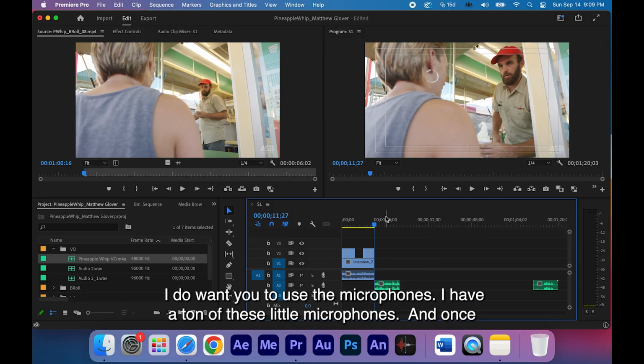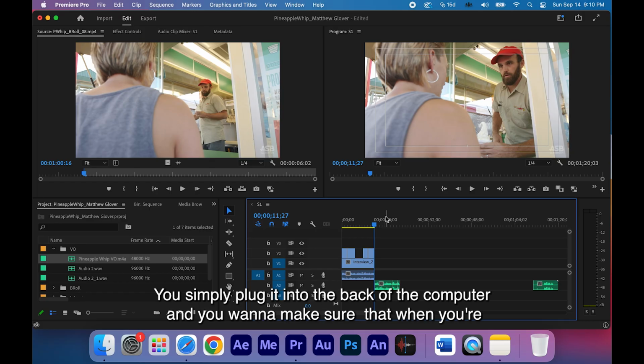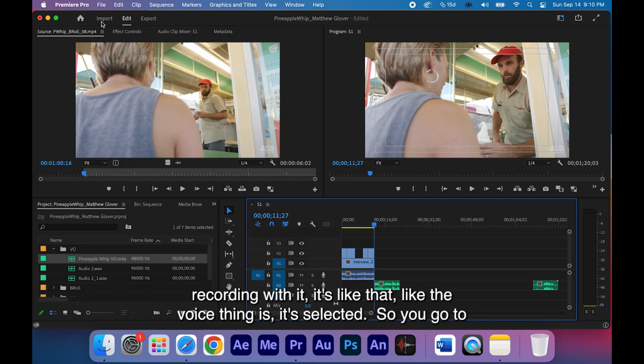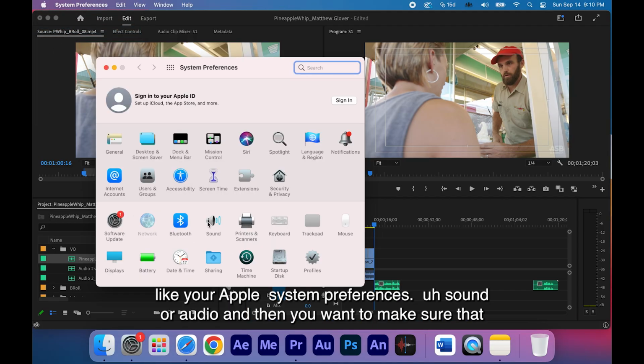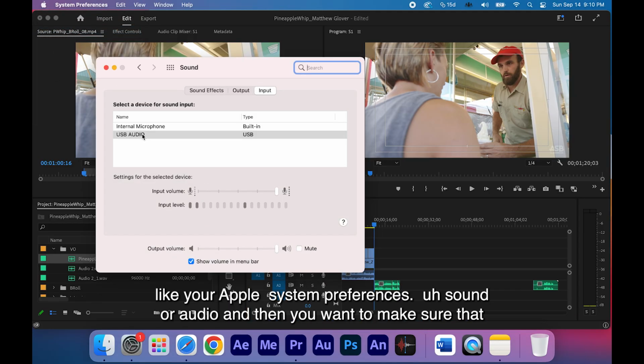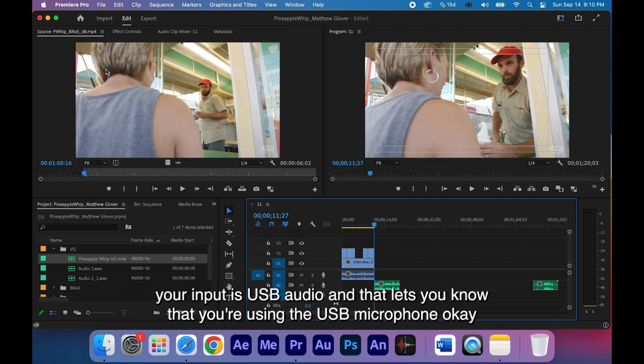I do want you to use the microphones. I have a ton of these little microphones, and once you're at this point, ask me for a microphone and I'll give it to you. It's a USB microphone. You simply plug it into the back of the computer. You want to make sure it's selected, so you go to your Apple System Preferences, Sound or Audio, and make sure your input is USB audio. That lets you know you're using the USB microphone.